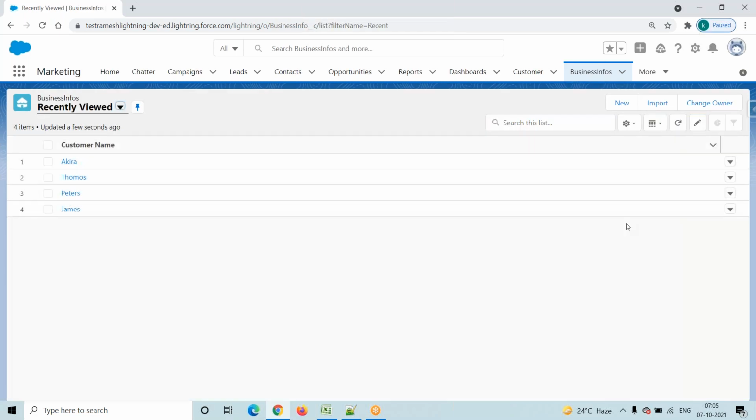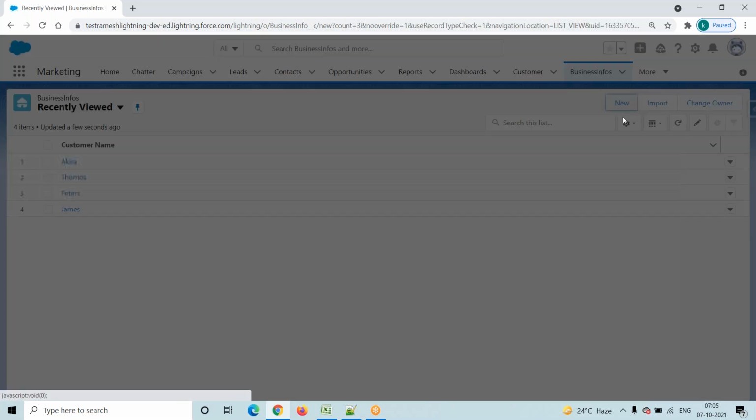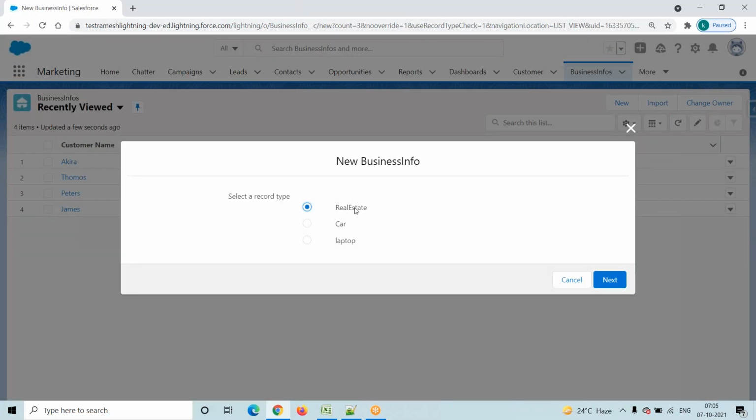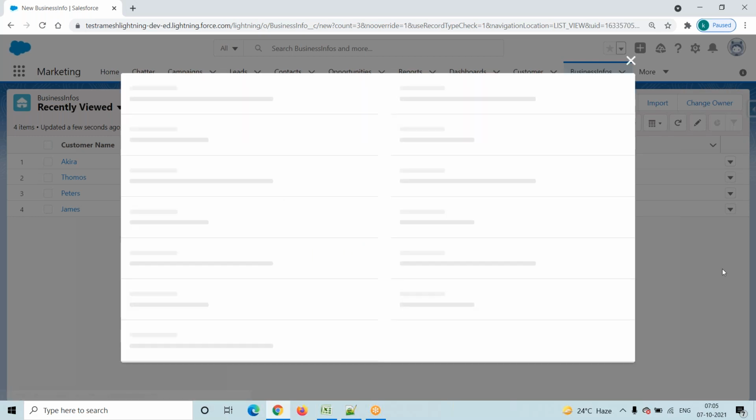Now one more customer call. That customer name is Mohit and that customer is related to laptop. I'm the sales representative and I want to store Mohit's information. Click on the new button. When I click on the new button, three types of business come into the picture. Mohit is related to which business? Laptop business. I will select laptop here and click on the next button.